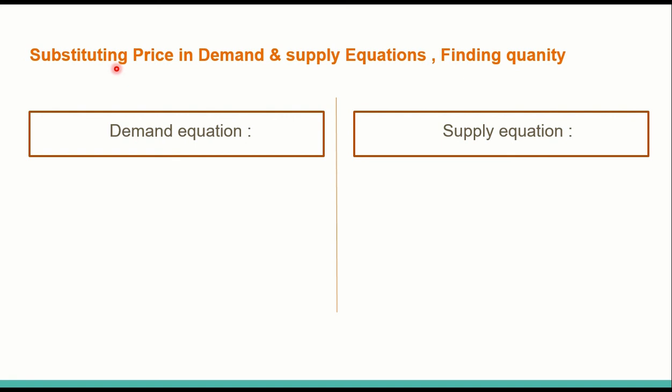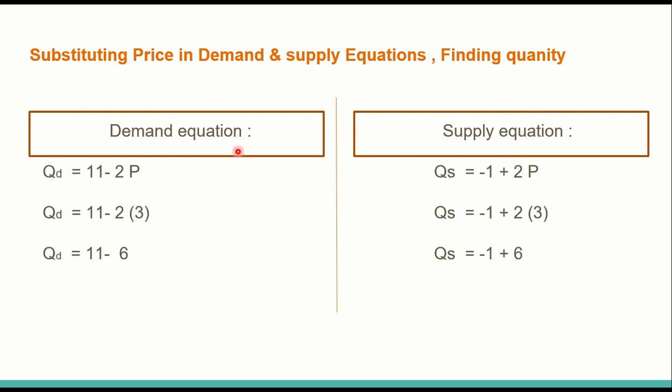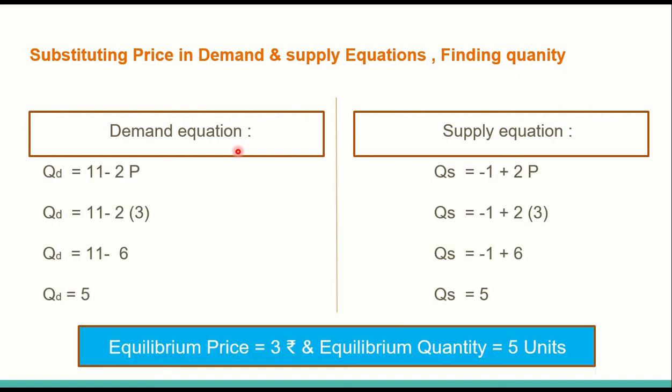Solving these equations, we get quantity demanded is 5 units and quantity supplied is 5 units. It means that quantity demanded and quantity supplied are equal. Therefore, the equilibrium price is 3 and the equilibrium quantity is 5 units. Remember, at equilibrium price, quantity demanded is always equal to quantity supplied.